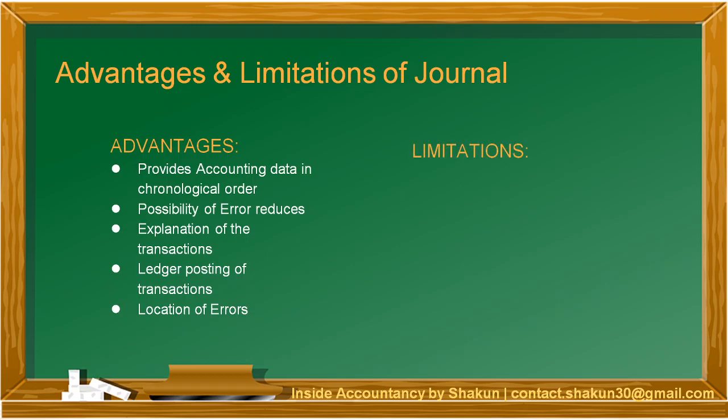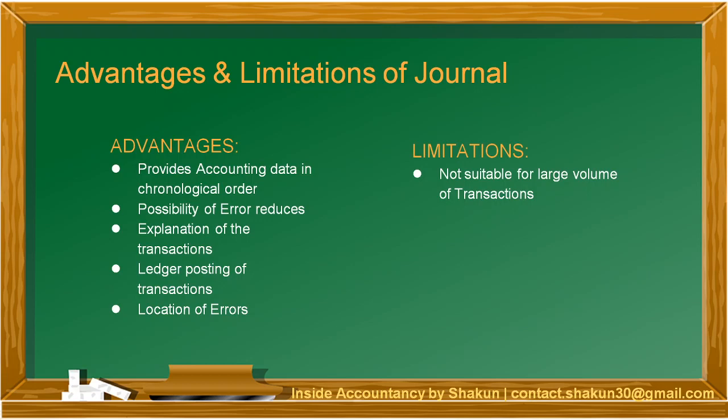Moving on to the limitations of journal. Not suitable for large volume of transactions. So journal basically is feasible when the number of transactions is small or medium. But if the number of transactions becomes very large, then it becomes very cumbersome to record everything in the journal book only. So in that case, the companies who have a large amount of transactions, along with journal they prepare subsidiary books also, so that the transactions are classified and recorded in separate books.